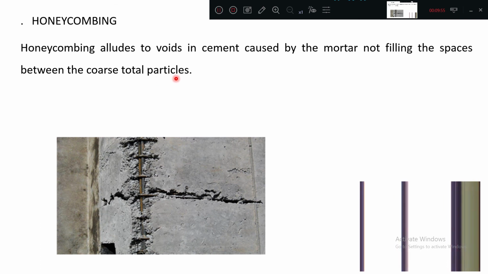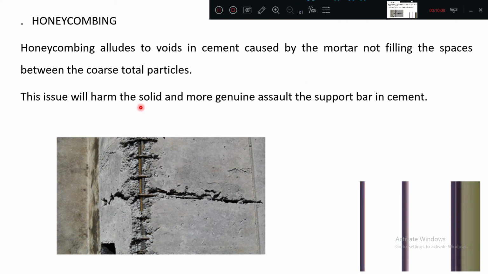Cement slurry will come to the top. Only aggregates will remain, as you can see. Okay. You can see this issue will harm the solid and is more damaging to the bar. The main problem of honeycombing is that it will lead to the exposure of reinforcement steel near the corner.